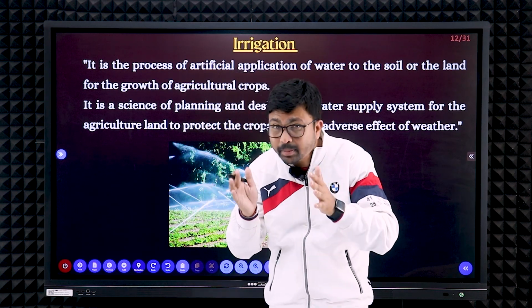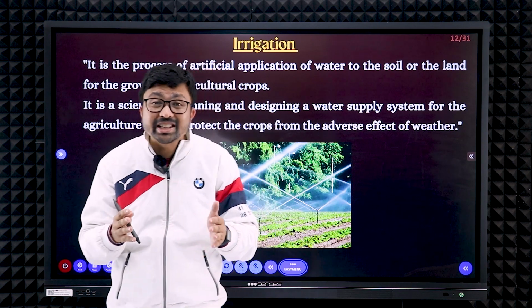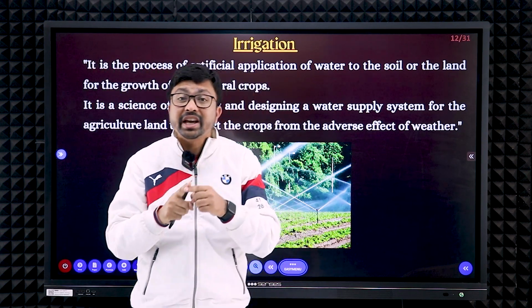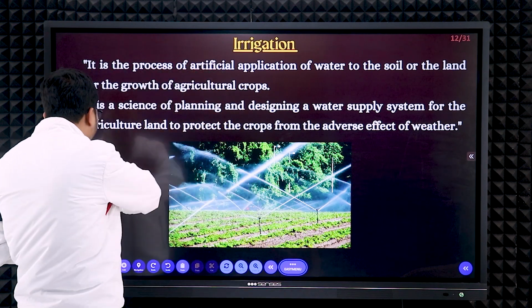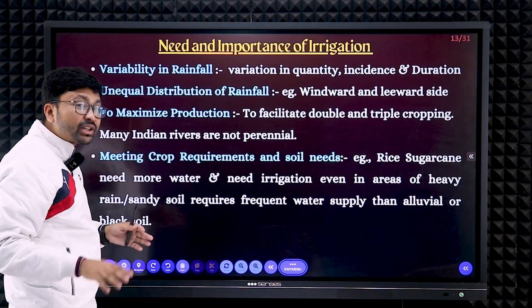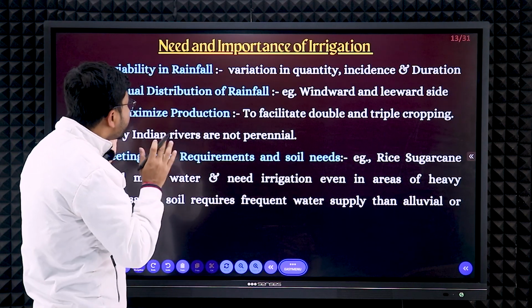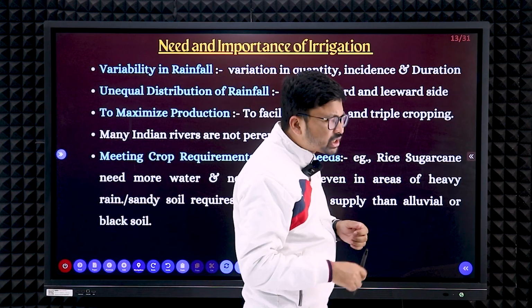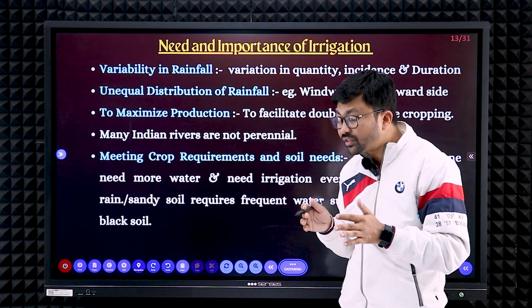Now you need to focus on irrigation. The maximum weightage from this chapter is given to irrigation. What is irrigation? Irrigation is the artificial way of supplying water to the agricultural field, and as you know, 69% of water is used for irrigation purposes only. So the need and importance of irrigation, that you need to know.